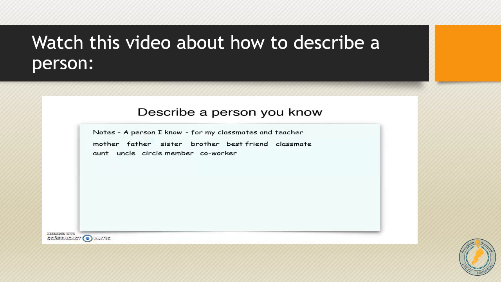The first thing we have to think about is to describe a person we know. That person can be a classmate, a teacher, mother, father, sister, brother, best friend, aunt, uncle, coworker. But if everyone writes about his mother, father, sister, or brother, that would be so boring. So let's find someone who is more interesting.